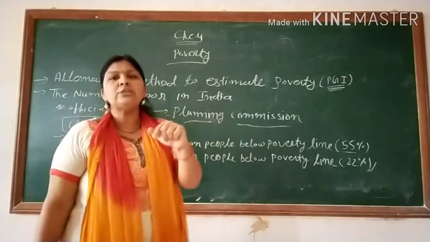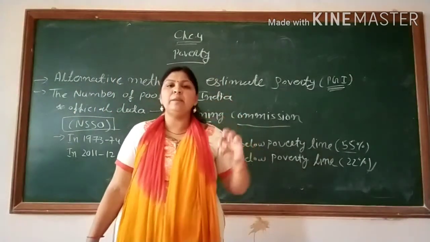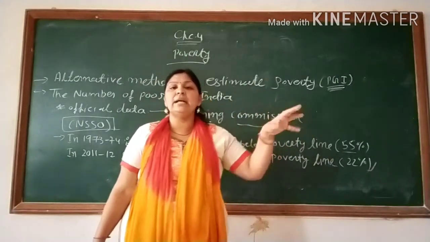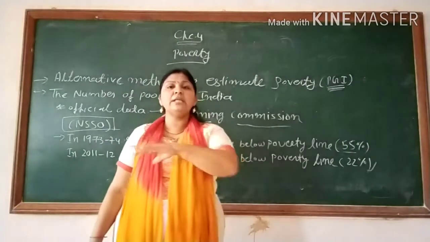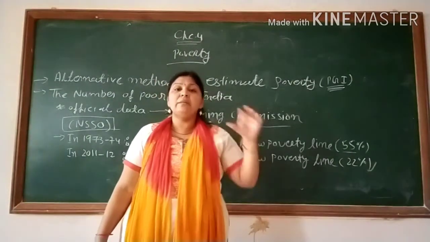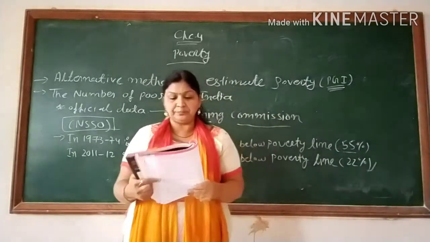But among these 270 million people, still 80% are living in the rural area. So on both sides, the urban is a good criterion, but what about the rural? Rural areas are in a pathetic condition.